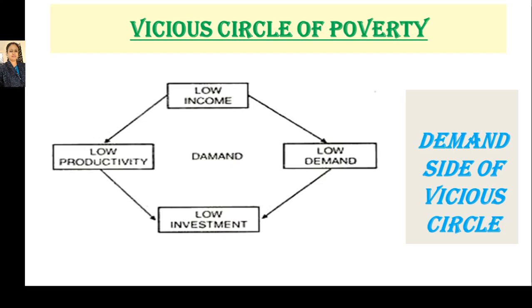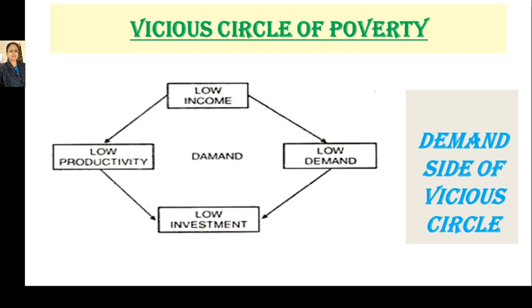As is clear from the previous slide, low income will create low demand. If people get low income, then they have less purchasing power in the market. They can demand fewer goods because they have no more money in their pockets. So this low demand in the market will create low investment, and this low investment will lead to low productivity.